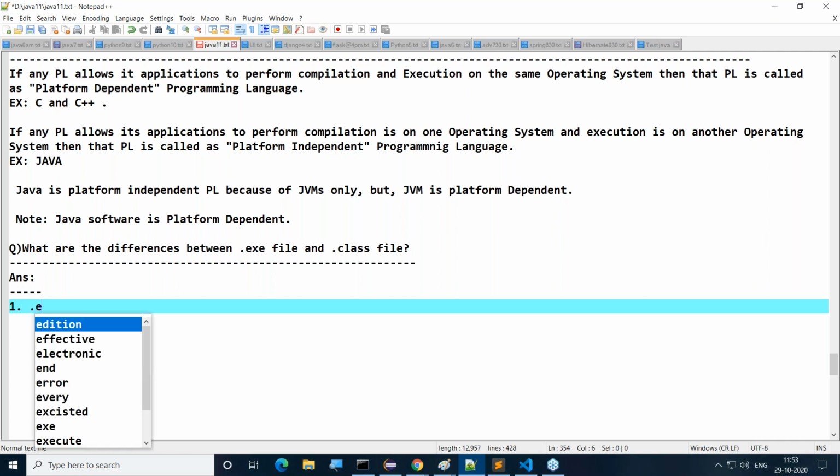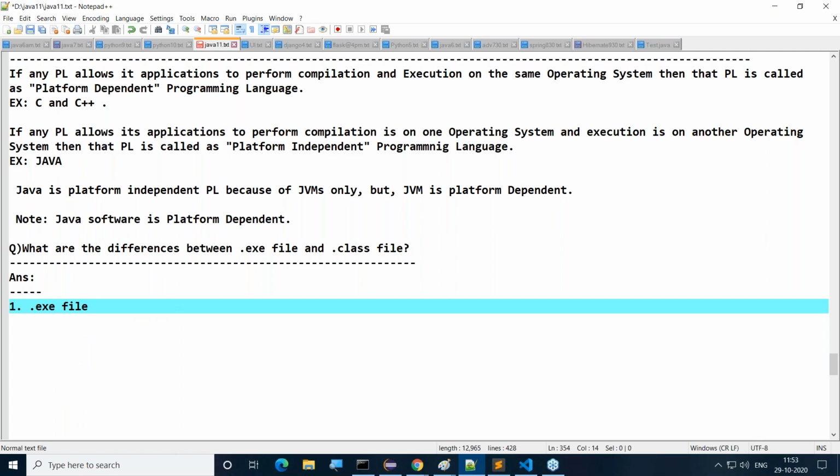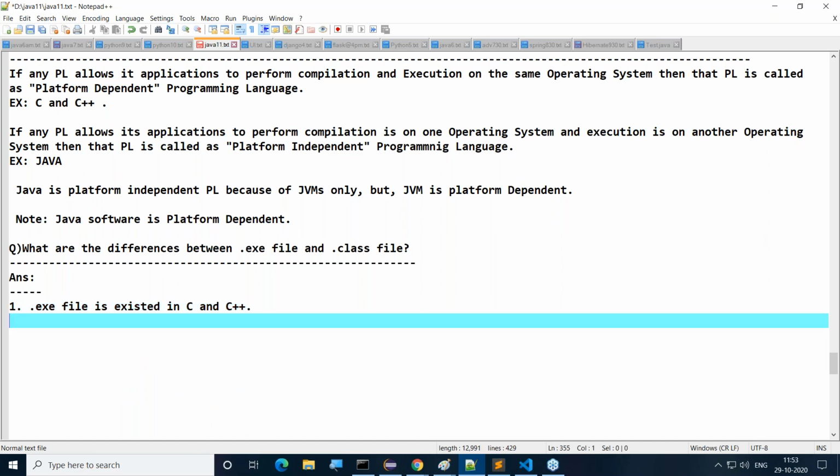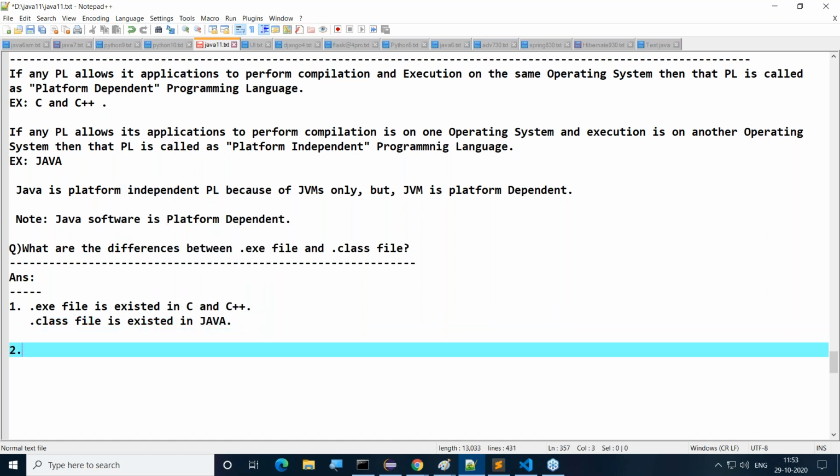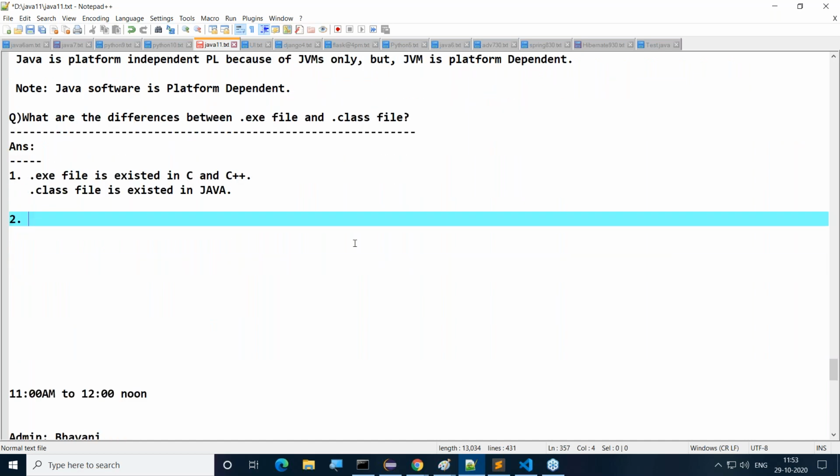First one is, .exe file is existed in C and C++, whereas .class file is existed in Java. .exe file is existed in C and C++. .class file is existed in Java. That's okay, fine. Next one is after that.